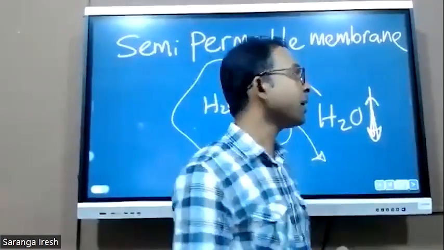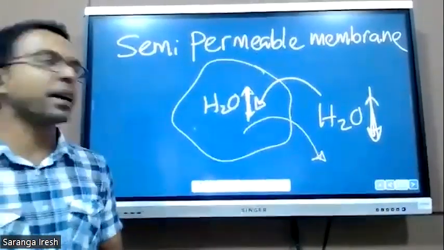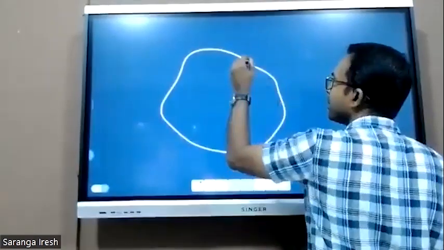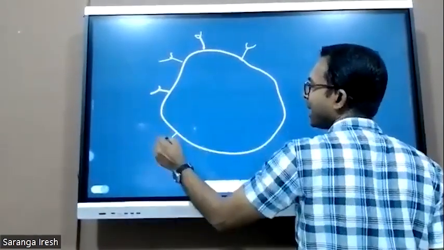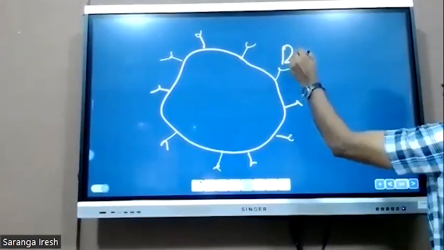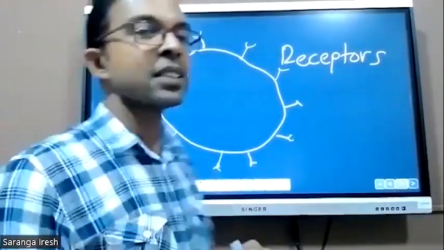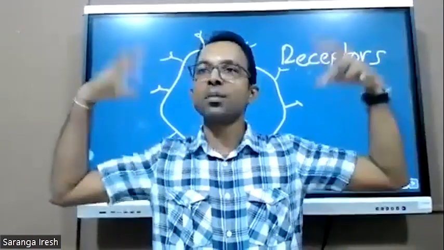Right? And there are many functions of the cell membrane, but there is another important function. These cell membranes have antennas attached to the membrane. These antennas are named as receptors. So what is the function of an antenna? Catching signals.